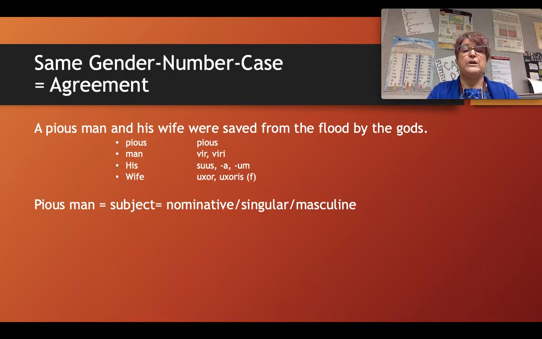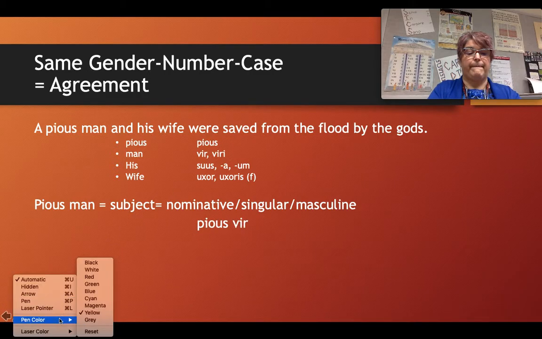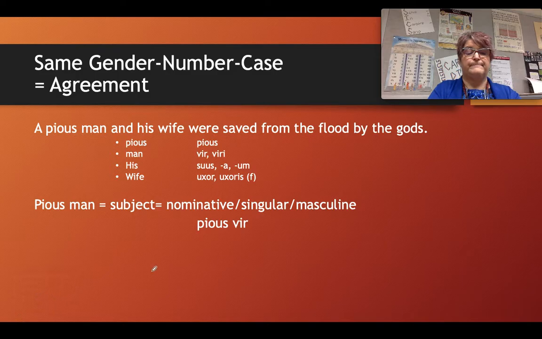However, when we go to write the ending that we want, we are going to have to make sure that we choose the correct declension for the ending. Vir is our noun for man, and that's our second declension masculine noun. Remember that when we look at the first form of a noun on a vocabulary list, that is its nominative form.